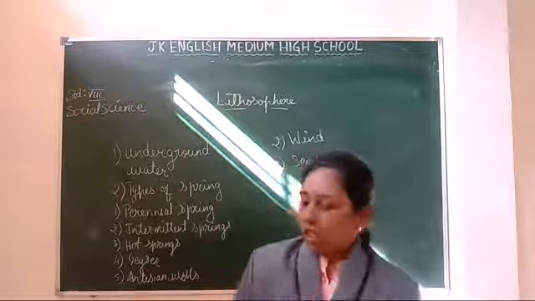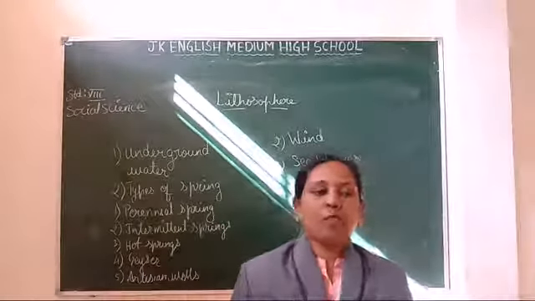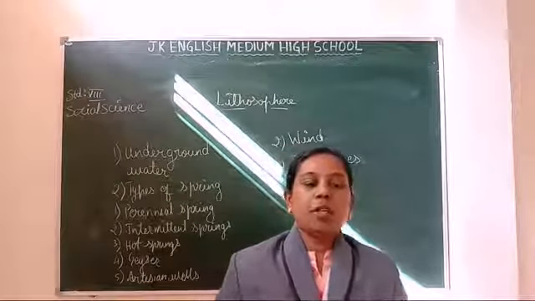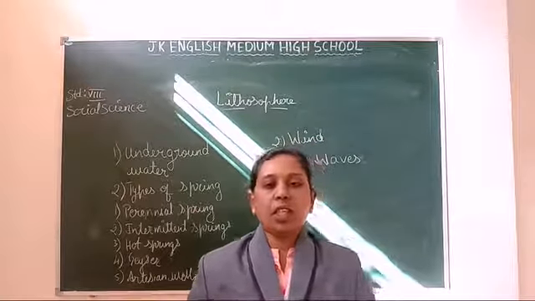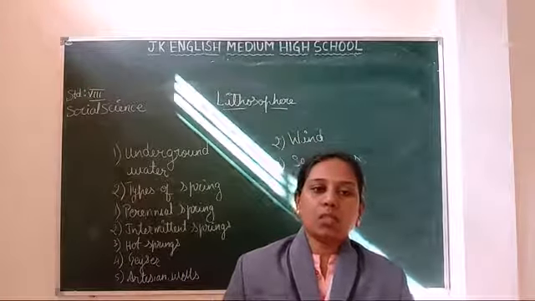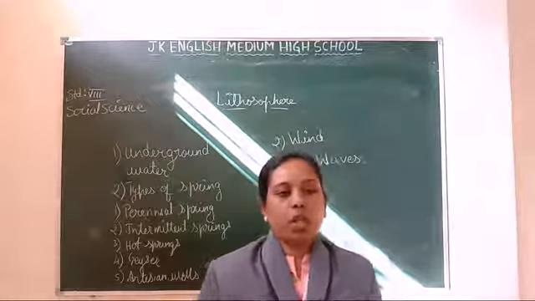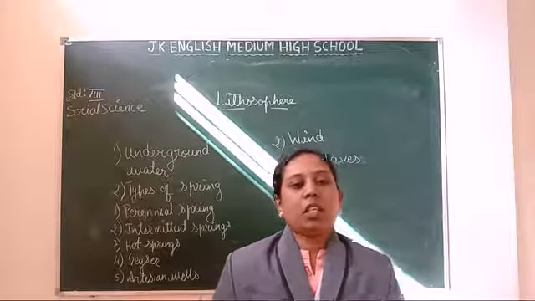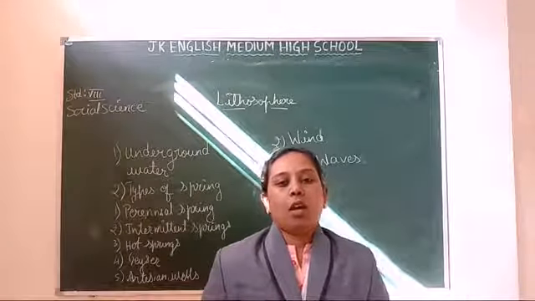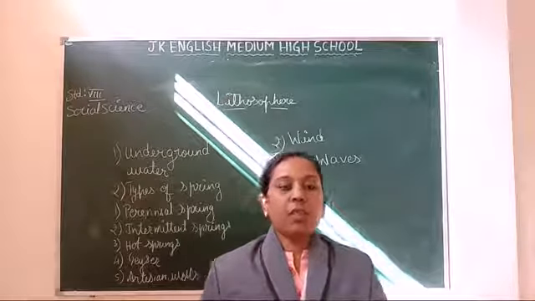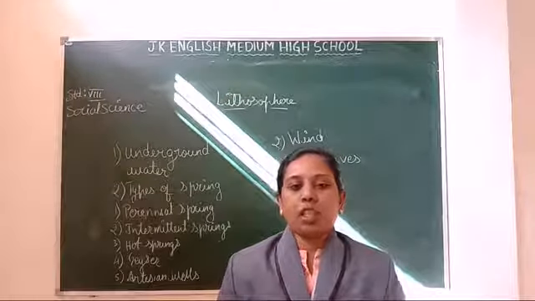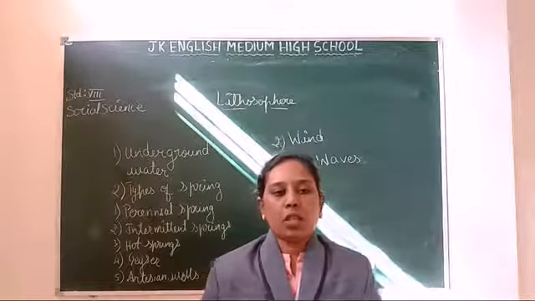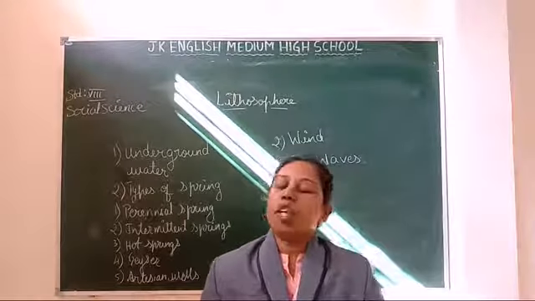So let us know about the springs. There are five types of springs. First, the perennial spring. It is a spring through which water comes out continuously, with no need of manpower. And the intermittent spring. These are springs through which water comes out intermittently, meaning not continuously, and they are also called periodic springs.